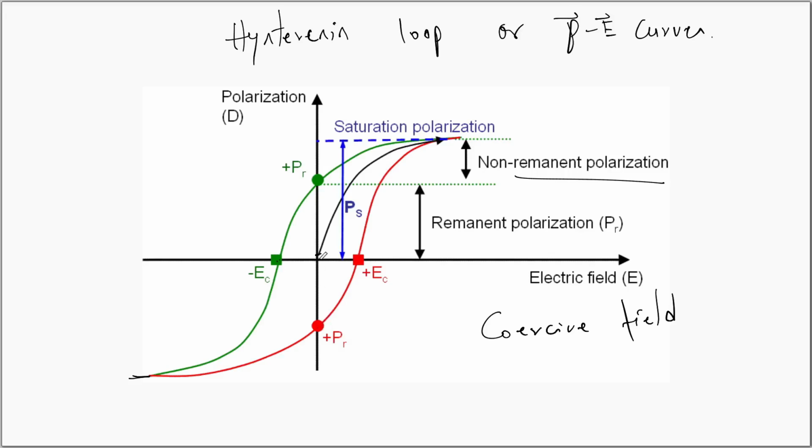Beyond that, if you change the direction of the electric field intensity and increase it, you notice that the polarization decreases and becomes 0 for an electric field intensity represented as plus EC. This is also called the coercive field. The coercive field is represented with EC plus minus. After that, if you increase the electric field intensity, the polarization increases and reaches saturation again. Once again, if you decrease, the polarization reaches PR, then EC, and another PR on the negative side.